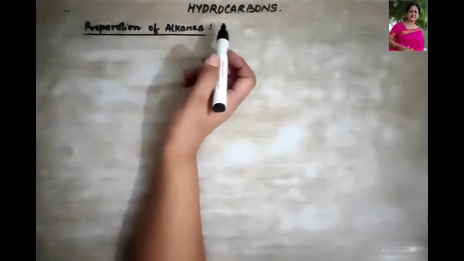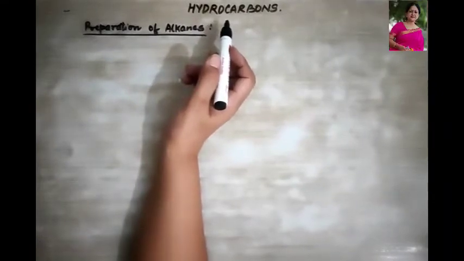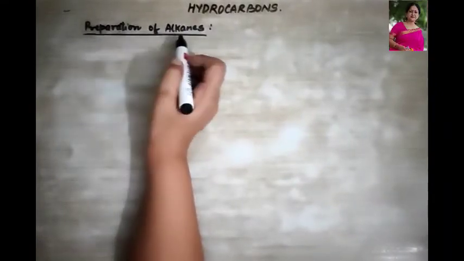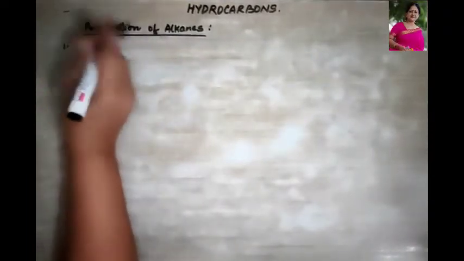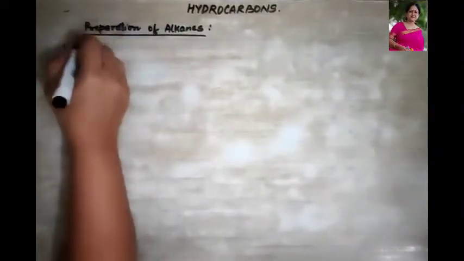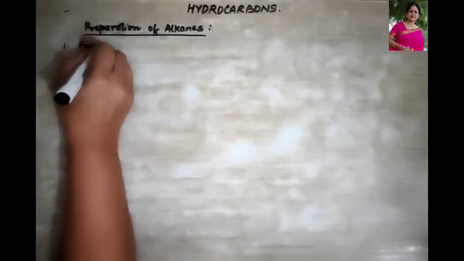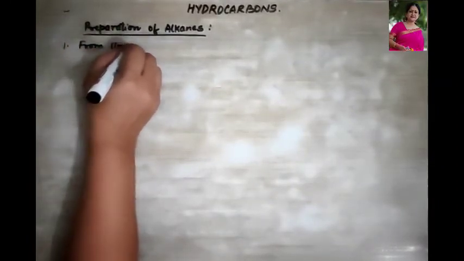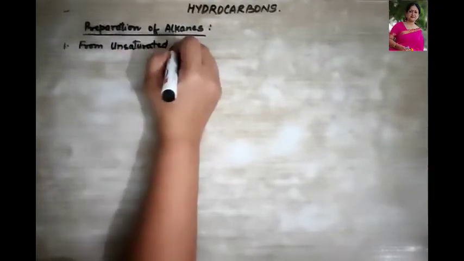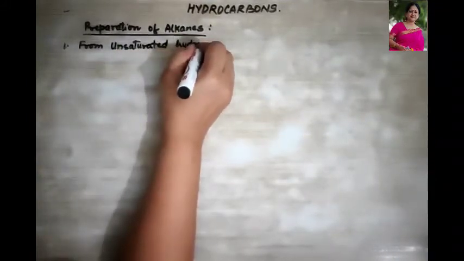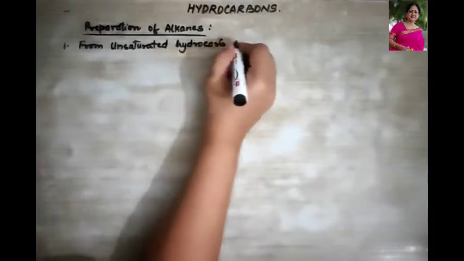So we were talking about hydrocarbons, and today I'm going to talk about the preparation of alkanes. So the first method to prepare alkanes could be from the unsaturated hydrocarbons. Now, do you remember what are unsaturated hydrocarbons?